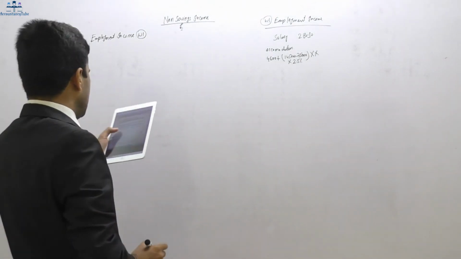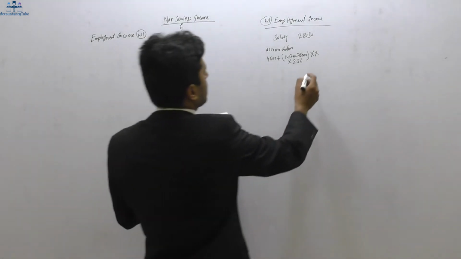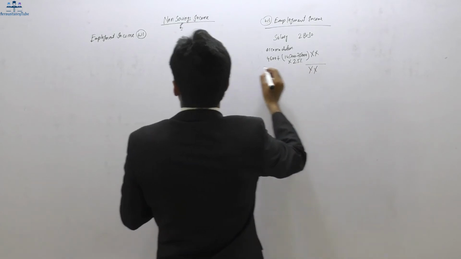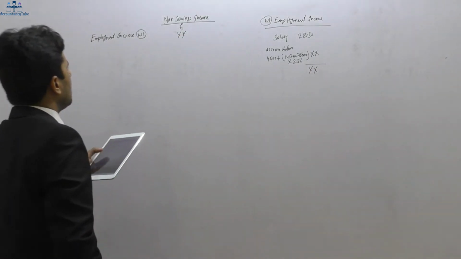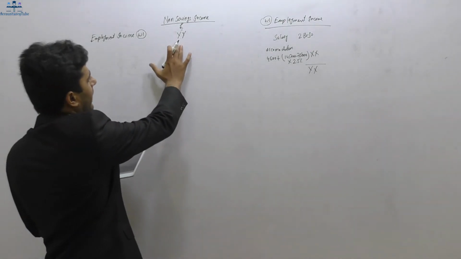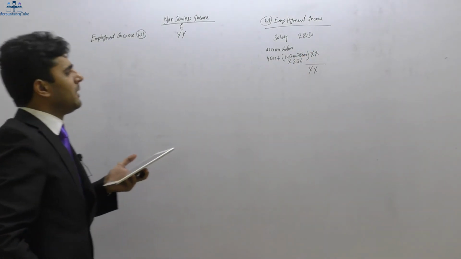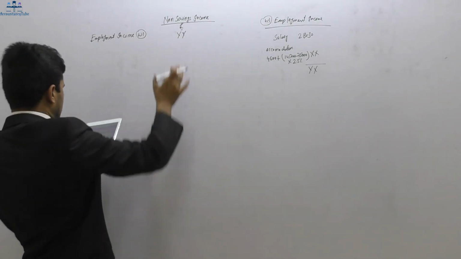Right? And after that, yep, that's it. So whatever this amount is, if we add these two, that would be my employment income, which will come in this column. Right, so that's my employment income. I've just written it as Y, but you just have to calculate this figure. I'm just saving my time. So just do it on the calculator, whatever it is. The final figure will come in this one.